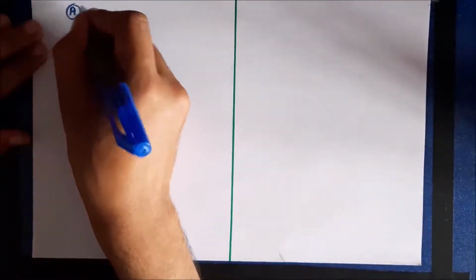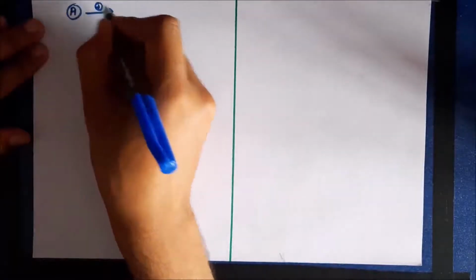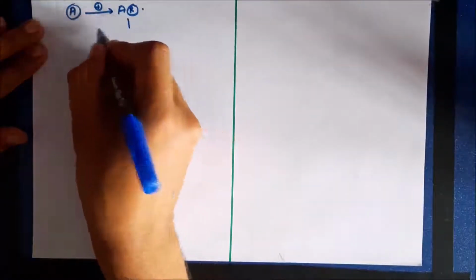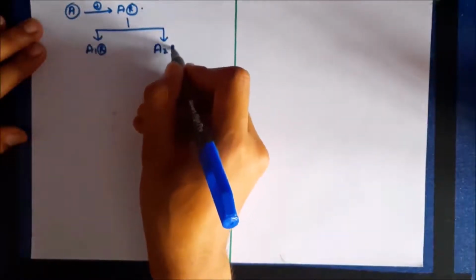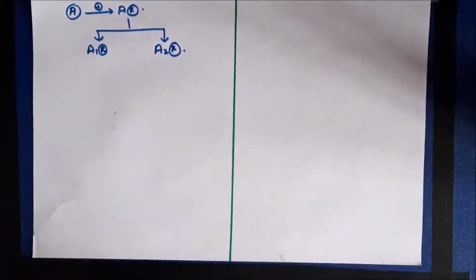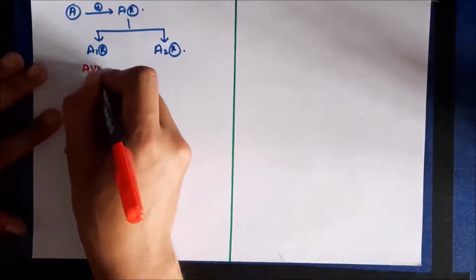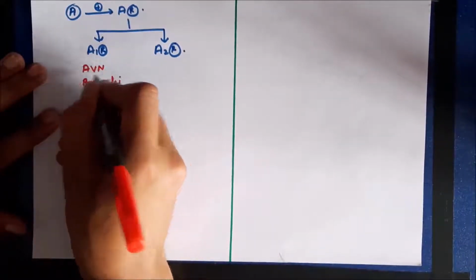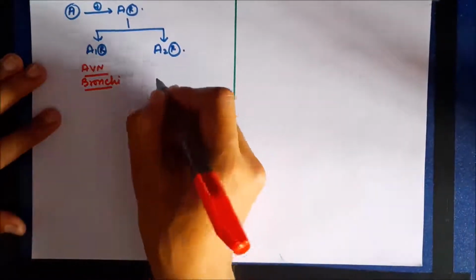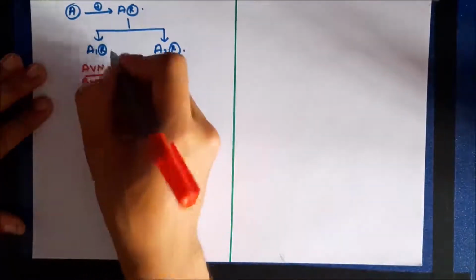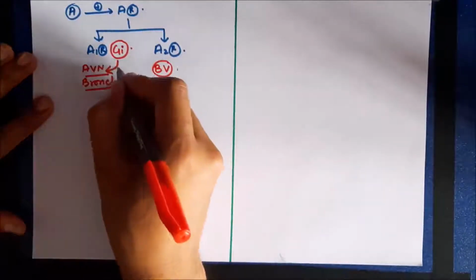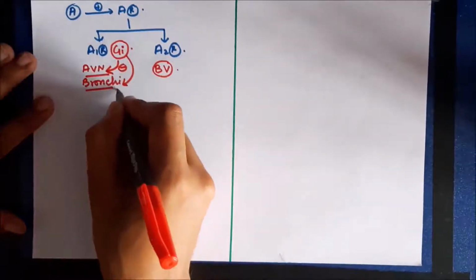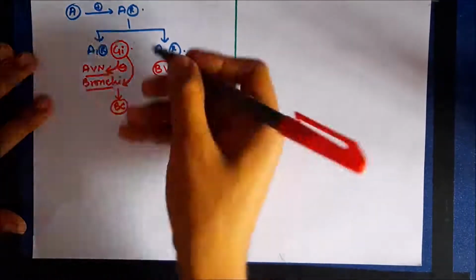Now let us try to understand the mechanism of action of adenosine. Adenosine is going to stimulate adenosine receptors. There are various types of adenosine receptors, such as adenosine 1 receptors and adenosine 2 receptors. Adenosine 1 receptors are present predominantly in the AV node and in the bronchi, in the bronchial smooth muscle, and adenosine 2 receptors are present in blood vessels. Adenosine 1 receptors are inhibitory type G protein coupled receptors, so they will have a depressant action on the AV node, and in the bronchi they are going to cause bronchoconstriction.